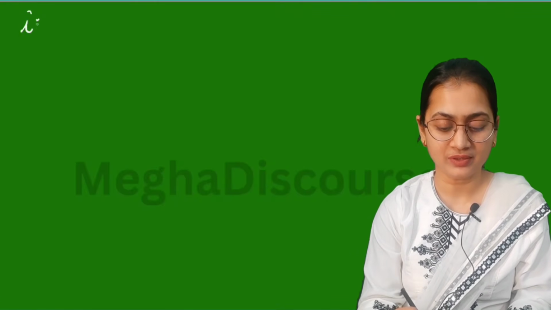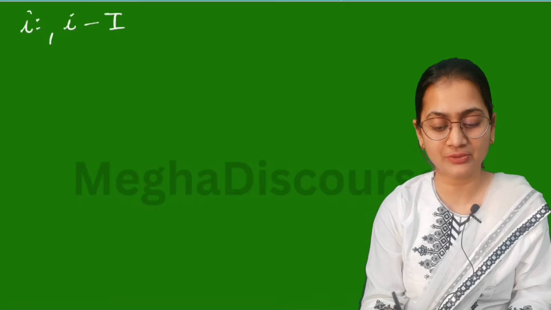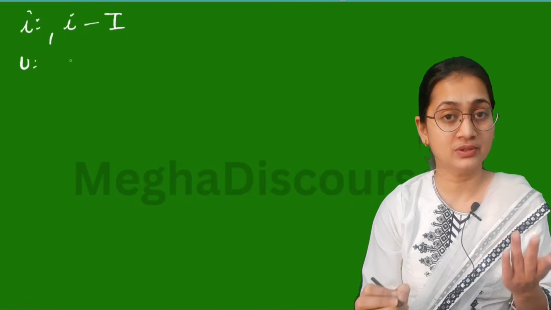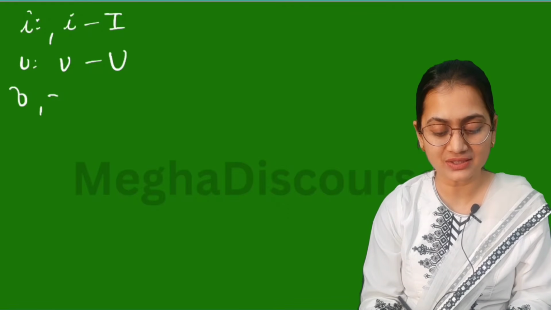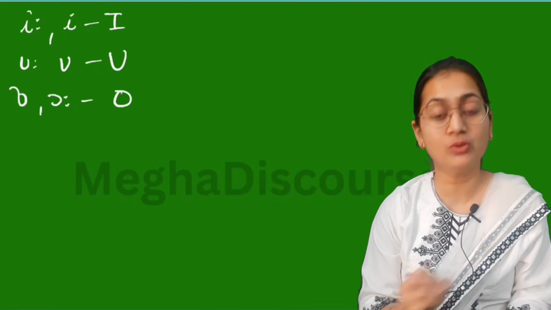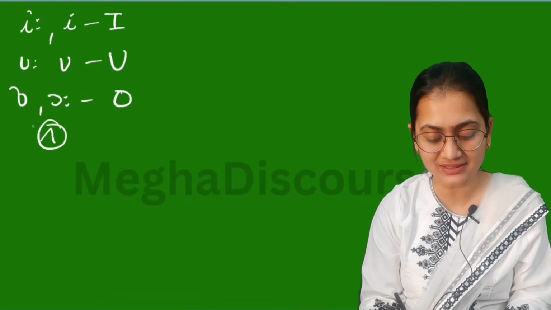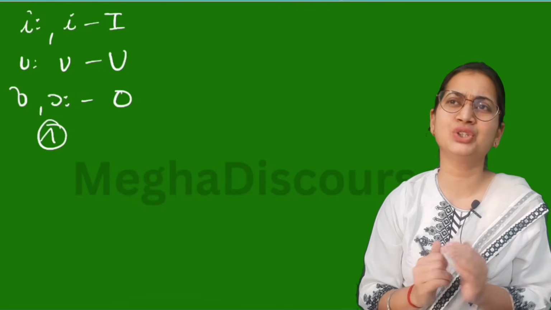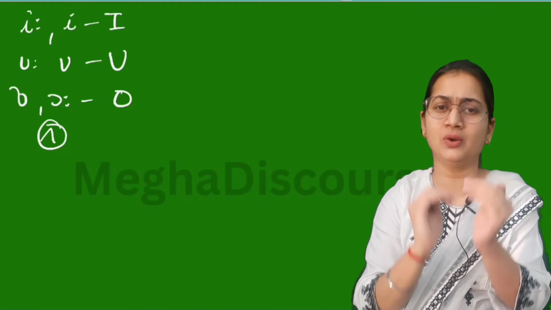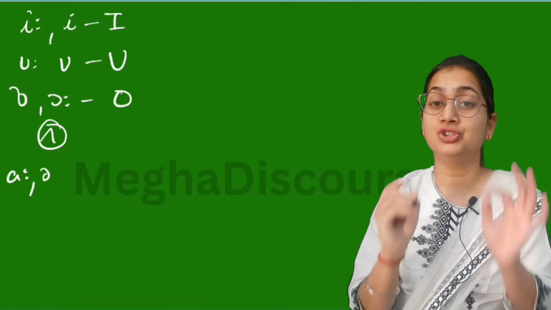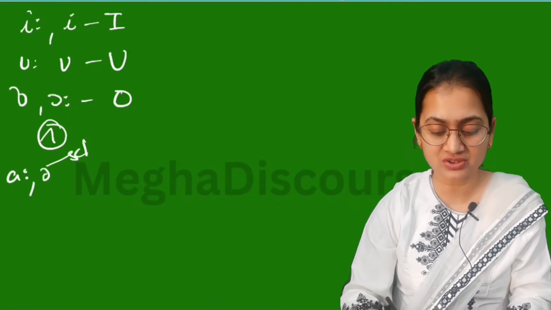We have the forms of I. We have long U, short U. Then we have this O, this O, they are forms of O. Also we have this short O. Someone considers it under O. This lies somewhere between A and O. Then we have this short A, that is schwa.